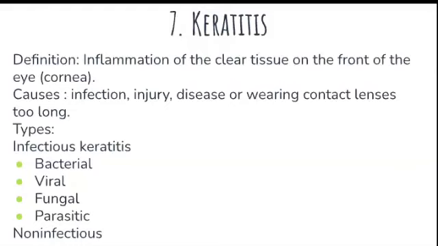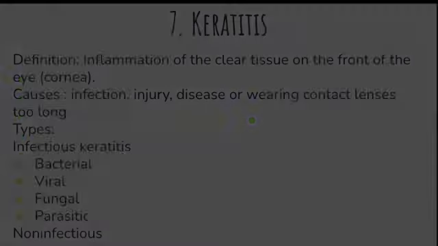So there are two types of keratitis, that is infectious keratitis and non-infectious keratitis. Non-infectious keratitis happens because of the injury and contact lens, whereas infectious keratitis happens because of the bacterial infection, viral infection, fungal and parasitic infections.